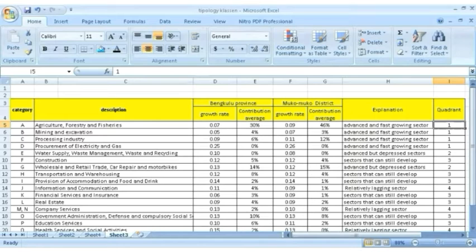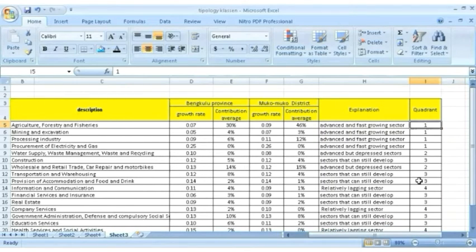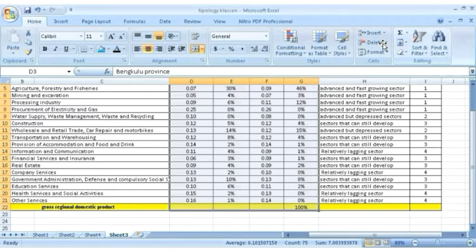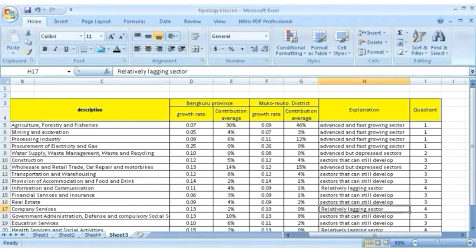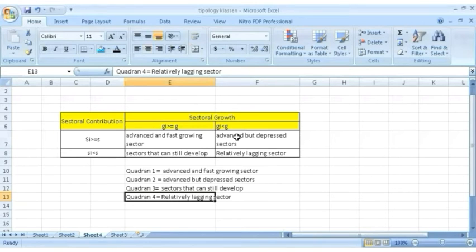To determine the quadrant and explanation, we need this data. Before determining the quadrant, I will explain sectoral contribution and sectoral growth. If SI is bigger than or equal to S, it is an advanced and fast growing sector or advanced but depressed sector.